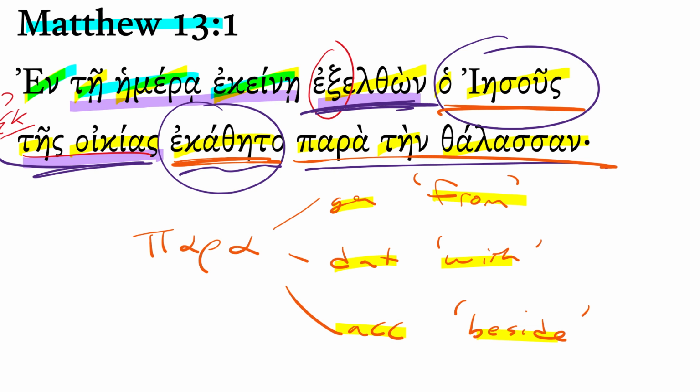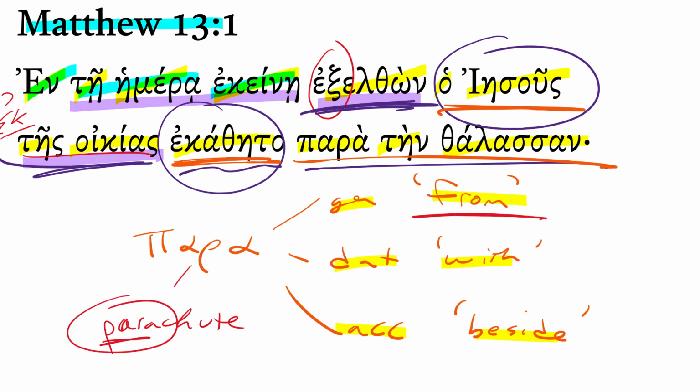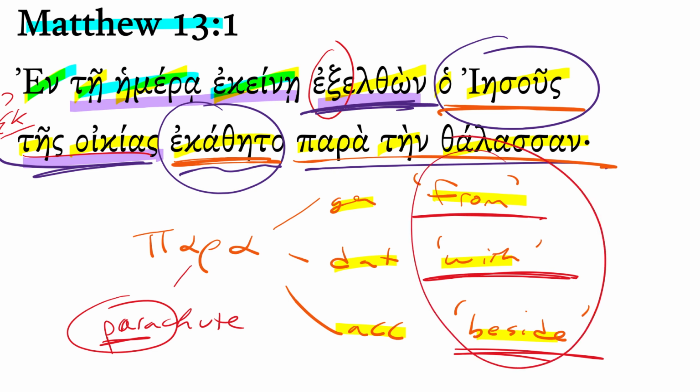One way to remember that, a student recommended that para is like the beginning of parachute, right? A parachute. You jump from a plane with a parachute, and you land beside a tree. That will give you three of the most common glosses in the order of genitive, dative, and accusative.